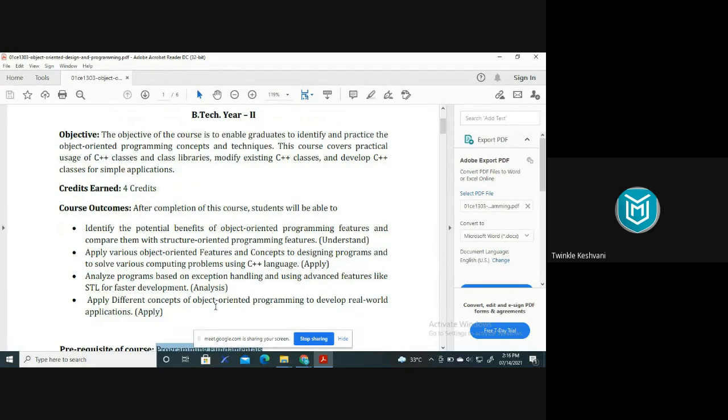Apply different concepts of object-oriented programming to develop real-world applications. At the end, some small task or project will be given, and based on the concepts that you have studied, you have to build one real-world application by using C++ programming.